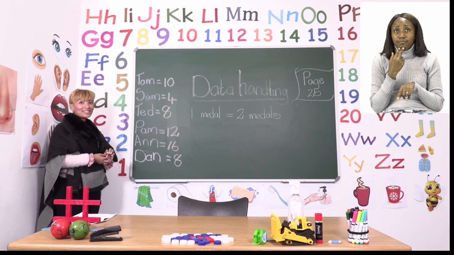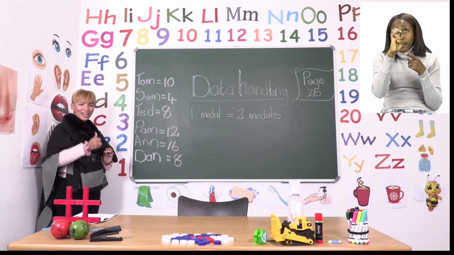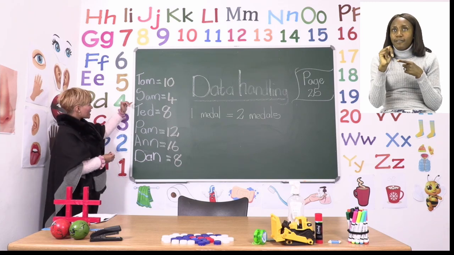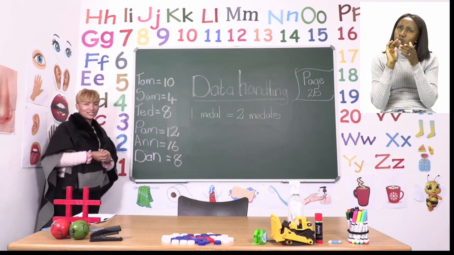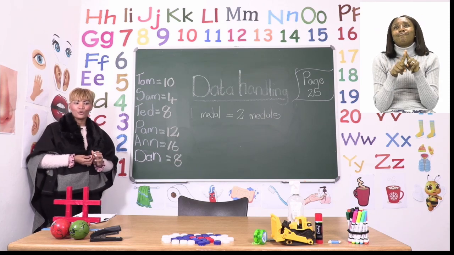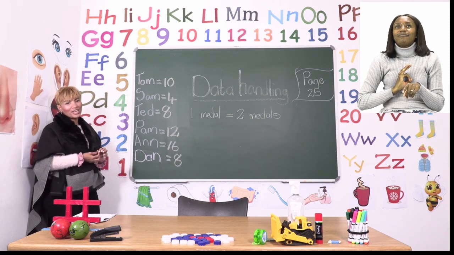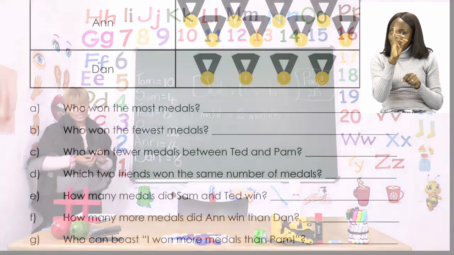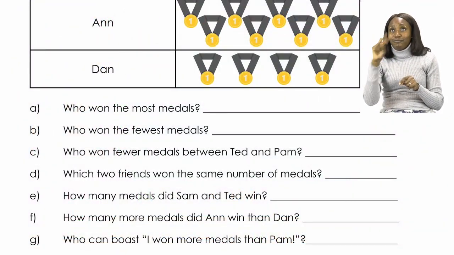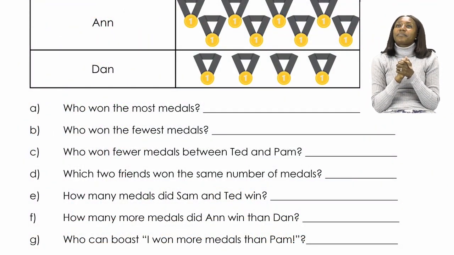If you said Ted and Dan, then great job, everyone. These are the 2 friends that won the same amount of medals. So now you can go ahead and write it in your booklet next to number D, where they ask which two friends won the same number of medals. There you will write in Ted and Dan. Great job, grade 2s. Now we continue to the next example that I'm going to go through with you.